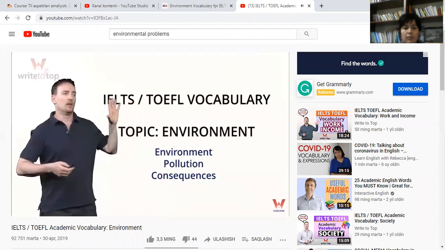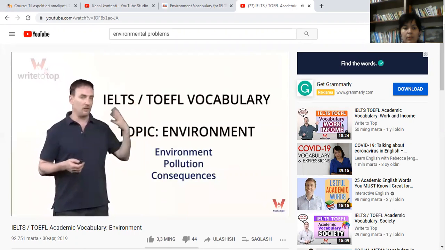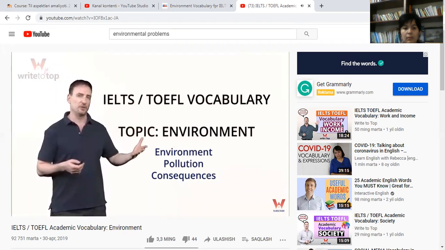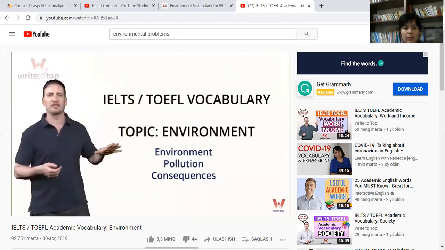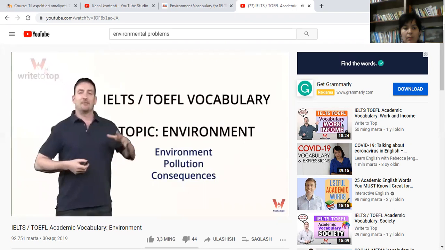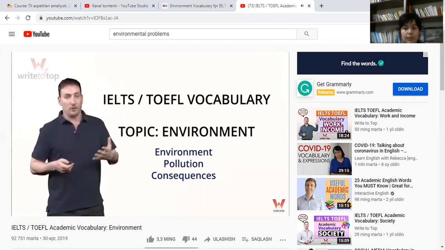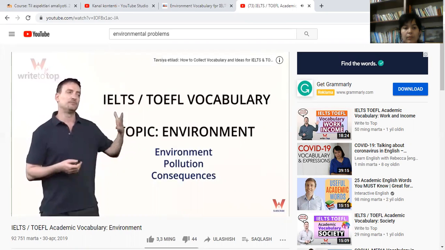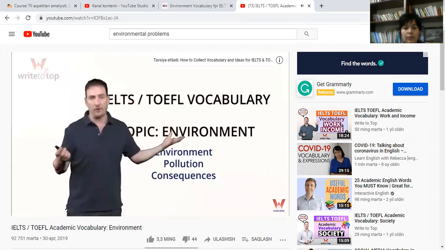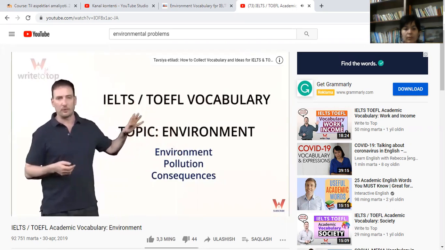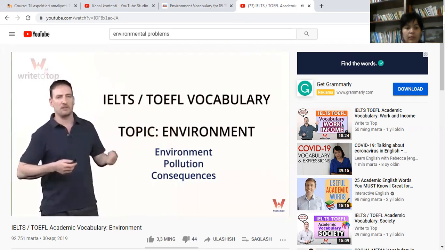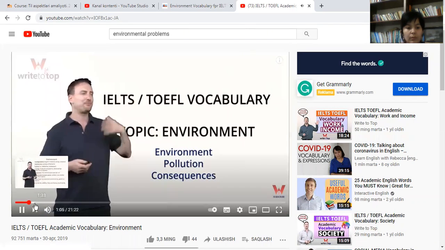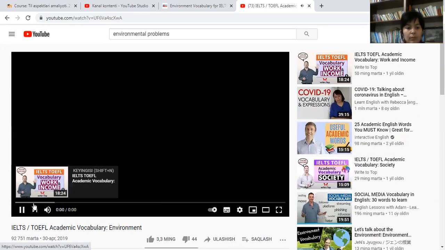Okay. Now, this is not a complete list. There are a lot of other words that you can find and use, but this is a good collection of words to get you started. Now, if you haven't already started working on an idea bank, I highly recommend that you do so now. You can make an idea bank for environmental issues and start with these vocabulary topics, these words I'm going to give you, and then work your way up.